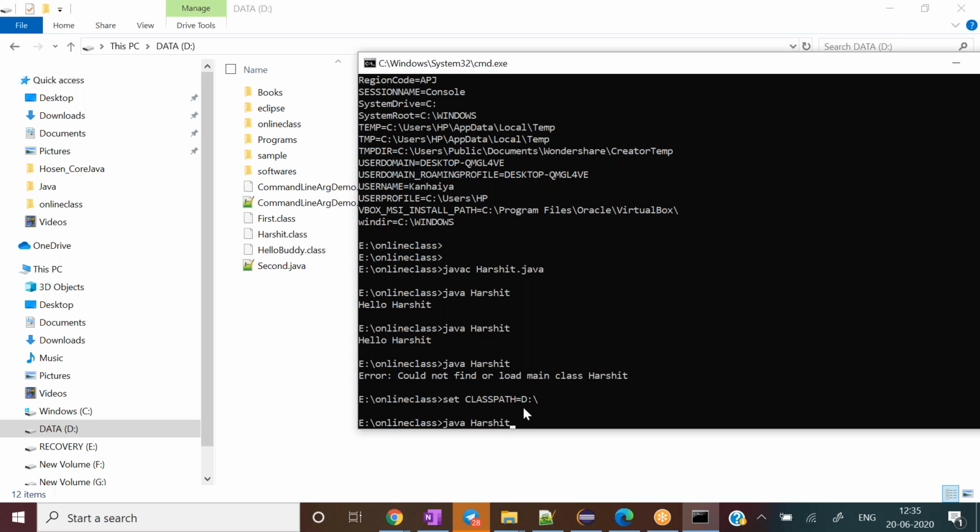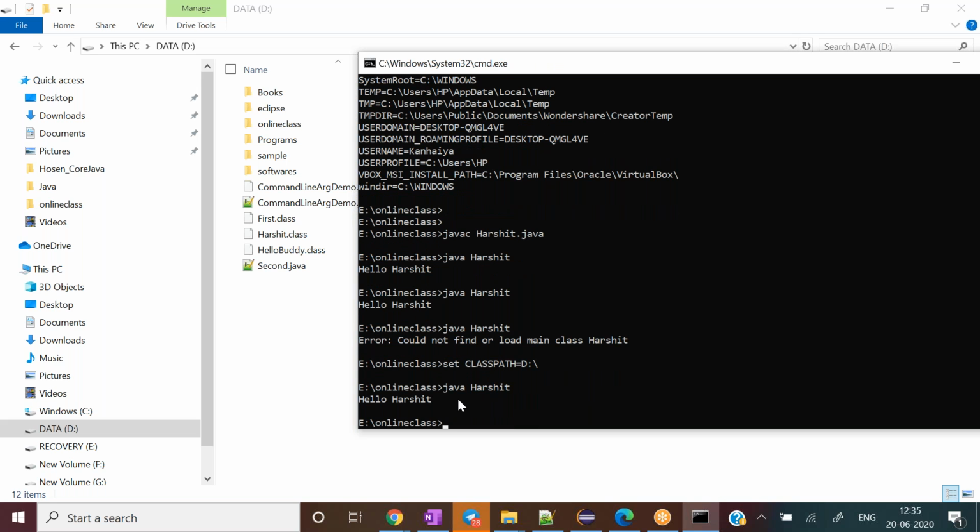So what will happen? The class path I have already set. I have already cut and pasted my dot class file there, so it will go there, consult from there, and execute this program. So far so good. Did you understand the high level difference between path and class path, guys?